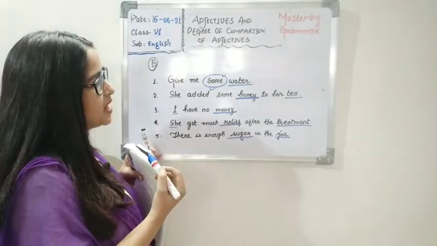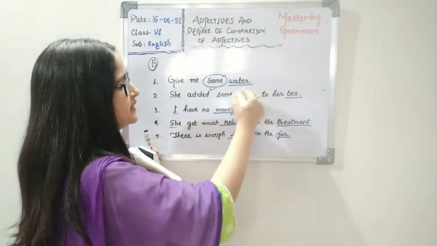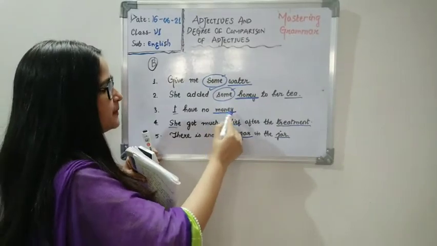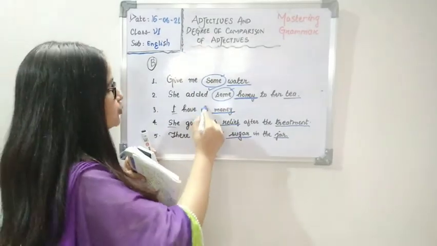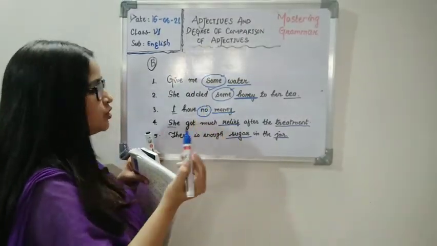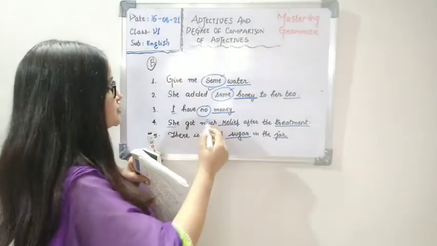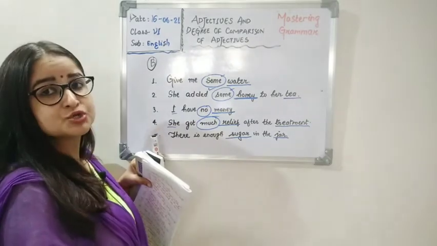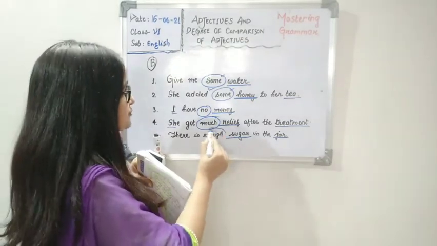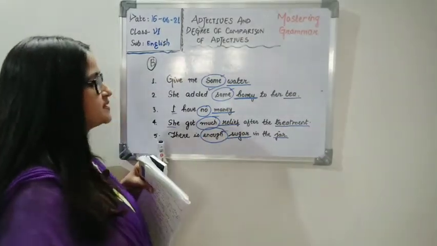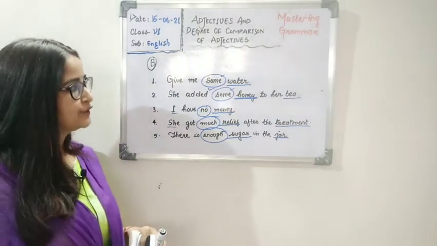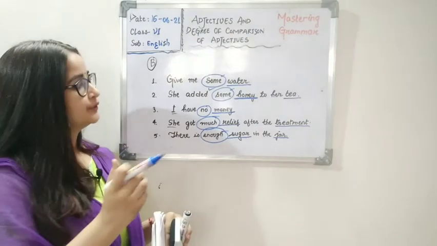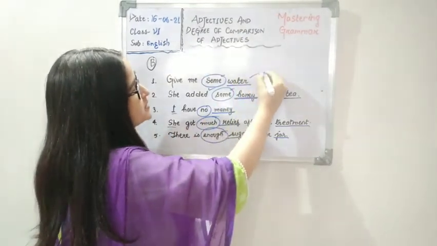She added some honey to her tea. Now how much honey does she add? She added some honey. Now with money, how much money do you have? No money. She got much relief. How much relief did she get? She got much relief. There is enough sugar. How much sugar in the jar? Enough sugar. Now these words, some, no, much, enough, are actually used with uncountable nouns.